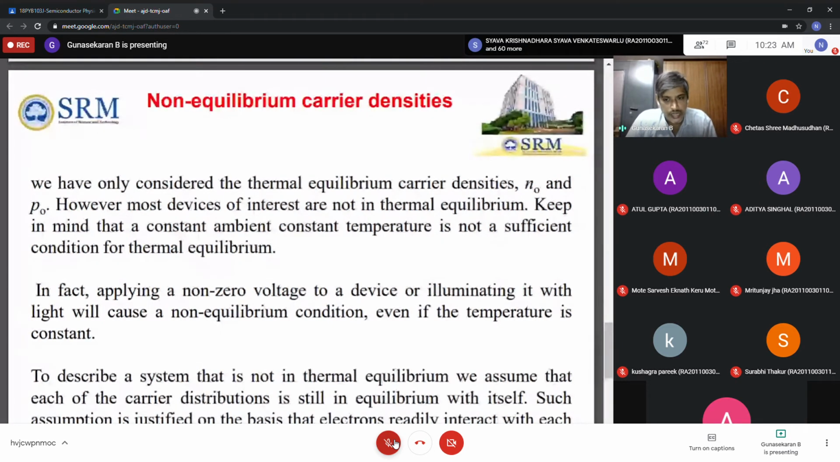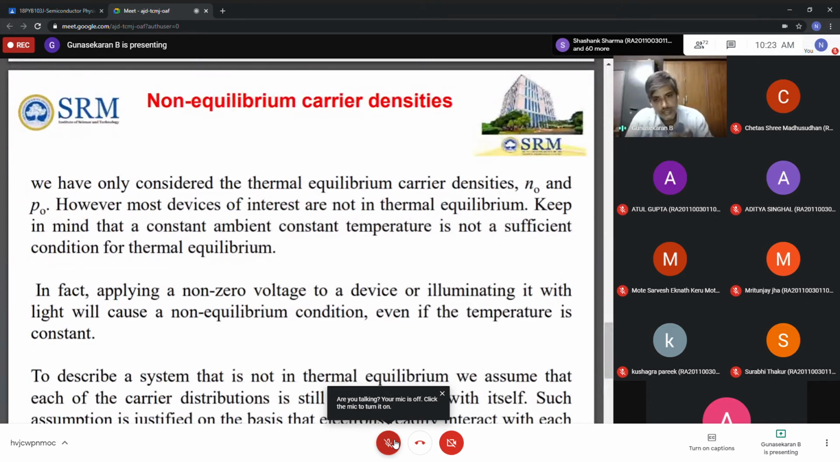So what is the carrier concentration? Once doping is over, what is the density of electrons? The carrier density is the number of electrons per unit volume, or the number of holes per unit volume. How do you take it? That is the carrier distribution. We assume that each carrier distribution is still in equilibrium with itself. Such an assumption is justified because the electrons readily interact with each other, and similarly the holes, and they interact with the holes only on a much longer time scale.